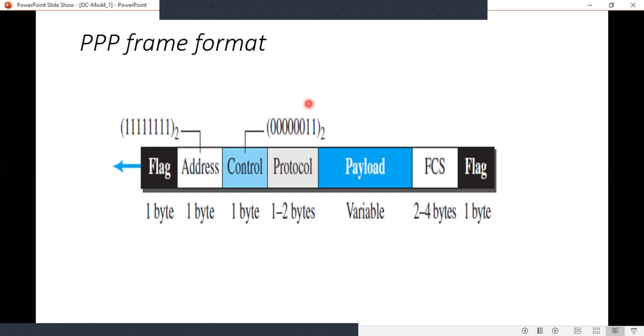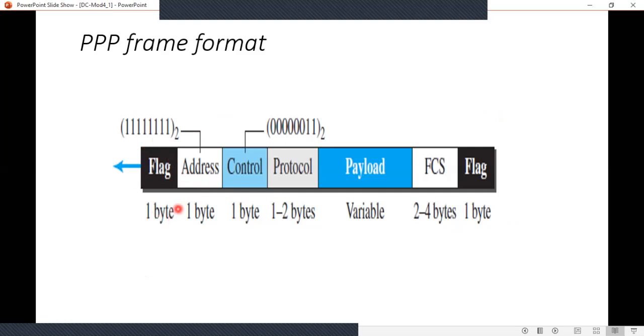Now we will see the point-to-point protocol frame format. This figure shows the point-to-point frame format. It uses a character oriented frame format. We discussed earlier what a character oriented frame format is.